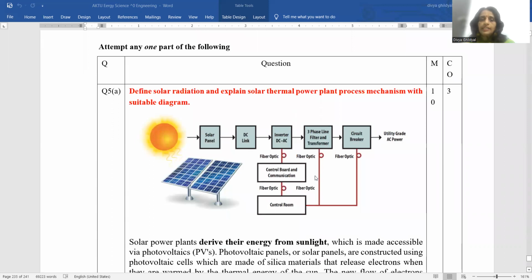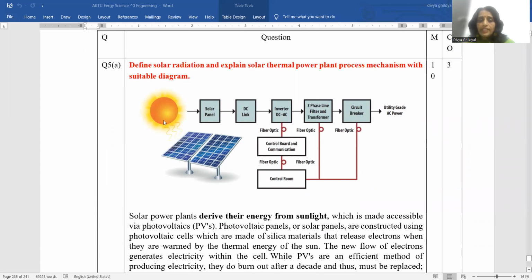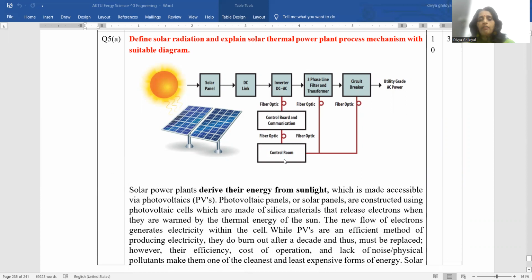Solar radiation, and explain solar thermal power plant process mechanism. Basically, when the energy of sunlight is harnessed for producing electricity, then we say it is a solar power plant dependent on sunlight. Sunlight is captured, and then with the help of certain electronic generators, it is utilized when the sun is not there.